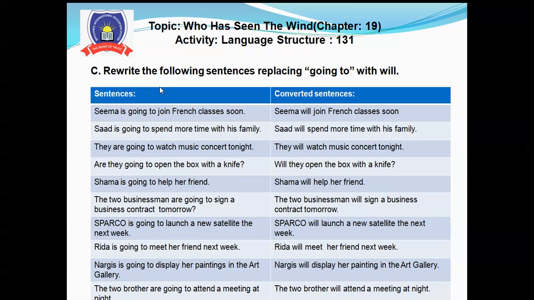Rida will meet her friend next week. Nargis is going to display her painting in the art gallery. Nargis will display her painting in the art gallery. The two brothers are going to attend a meeting at night. The two brothers will attend a meeting at night.